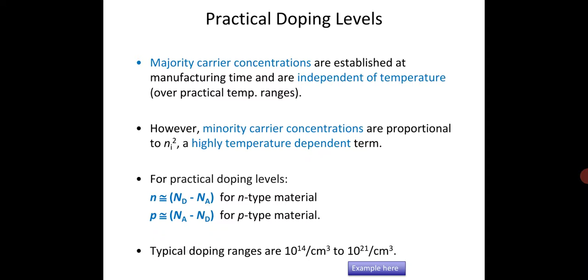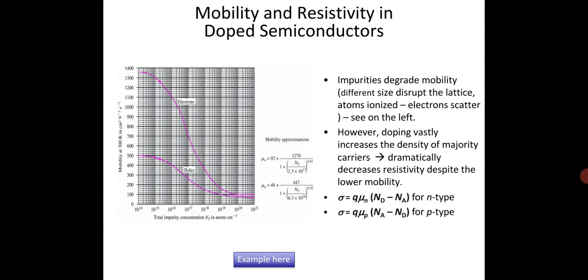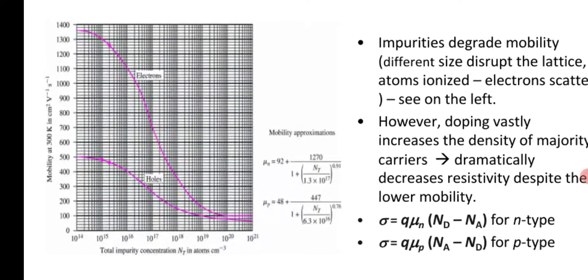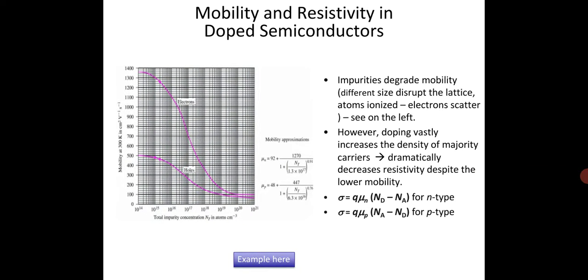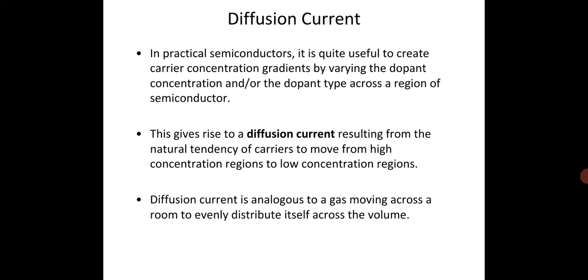Now, as we know, n is approximately equal to donor impurity minus acceptor impurity for N-type material, and acceptor impurity minus donor impurity for P-type material. And if we observe the mobility and resistivity in a doped semiconductor material, you can observe the total impurity concentration in n-type material and the mobility here. Impurities degrade mobility. Atoms of different size disrupt the lattice, atoms are ionized, and electrons are scattered.